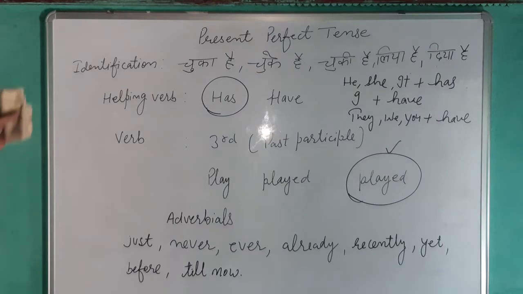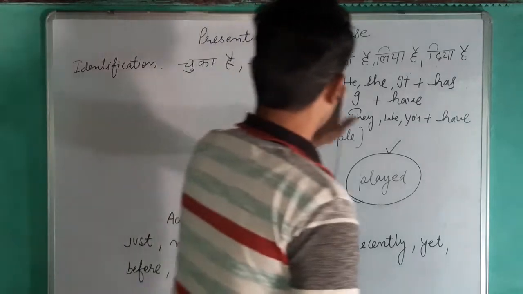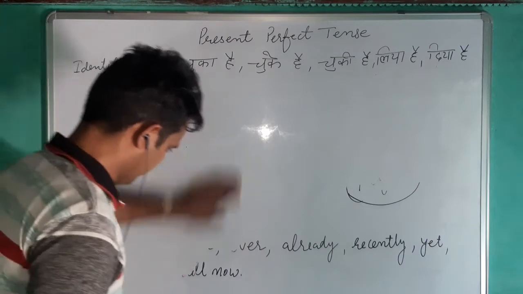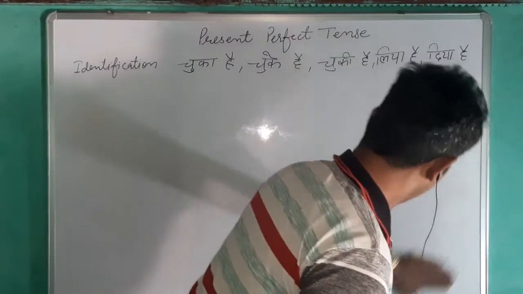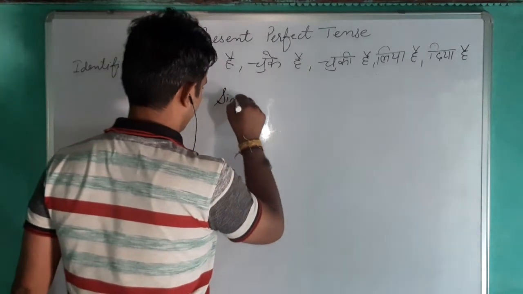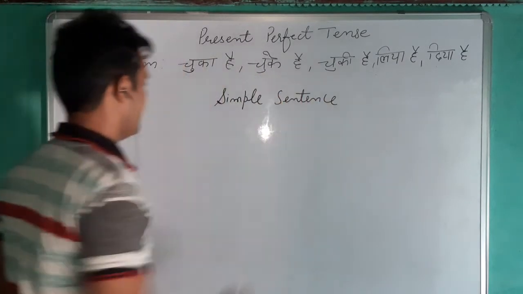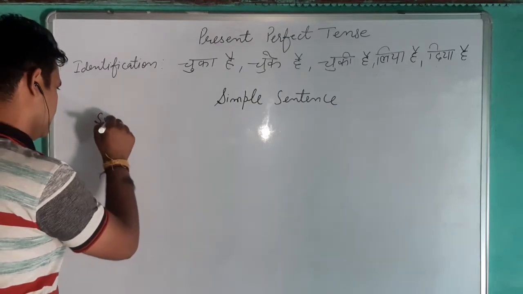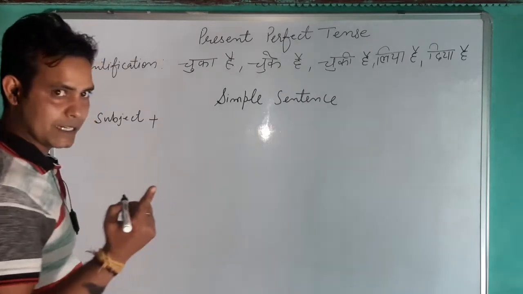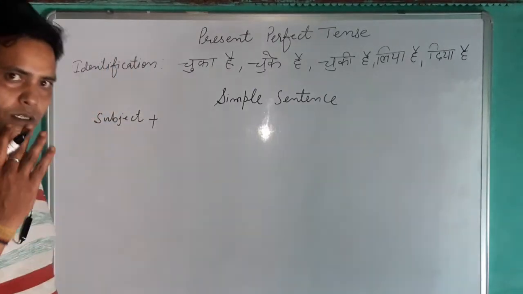So we can proceed to sentence making. How can we make the sentence? Firstly, the simple sentence. The pattern is: subject, then helping verb, that is has or have, according to the subject.